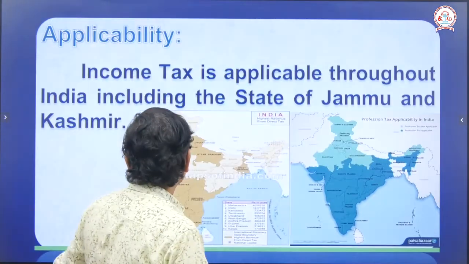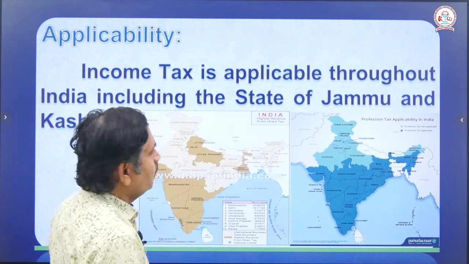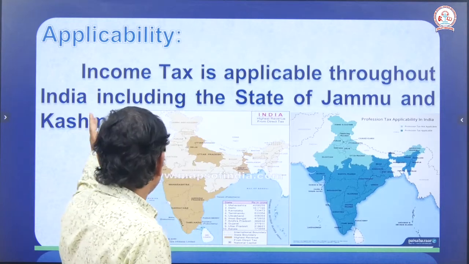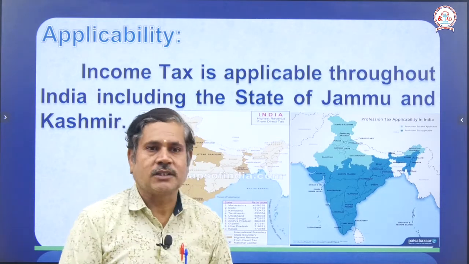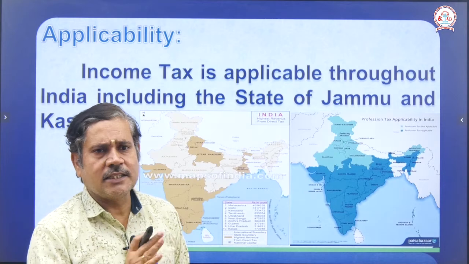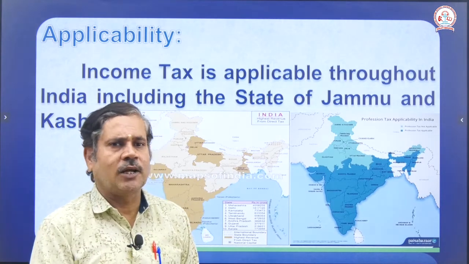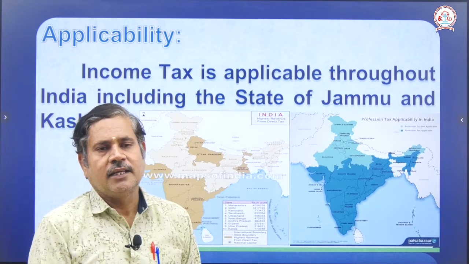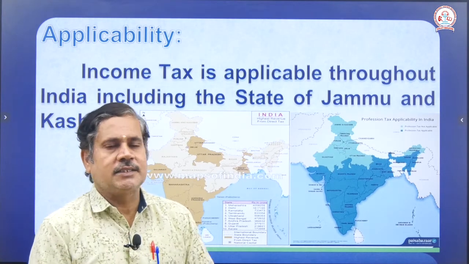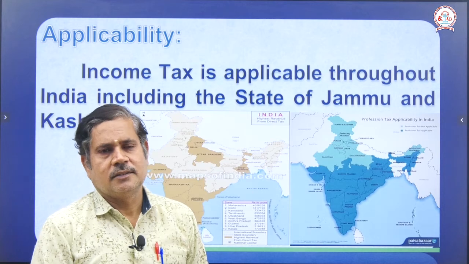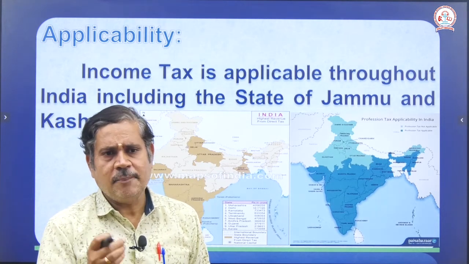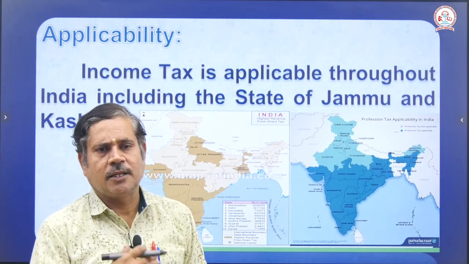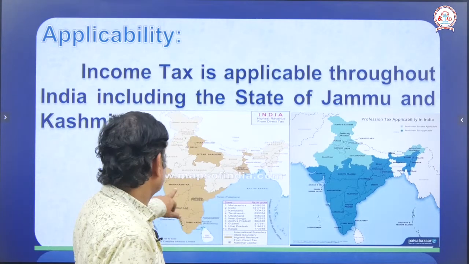Right. Next, applicability. Income tax is applicable throughout India, including the state of Jammu and Kashmir. All the states pay the tax to the government. Whether it is a union territory or a state, compulsorily, the person who earns income and is living in India pays the tax to the government.